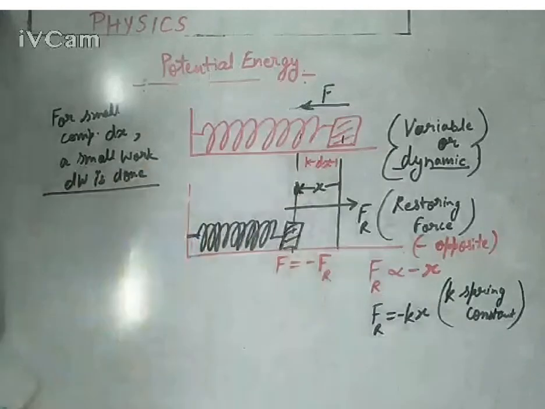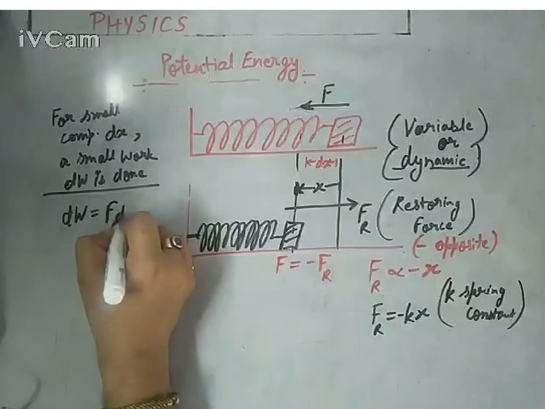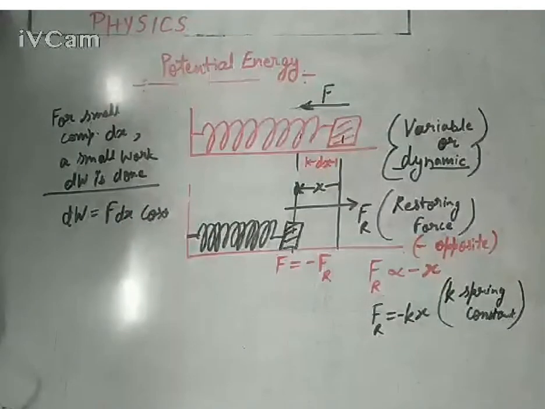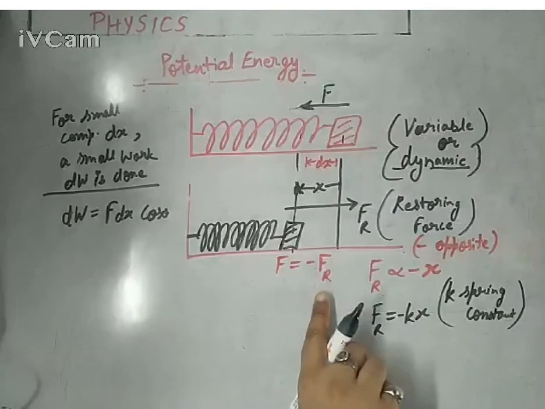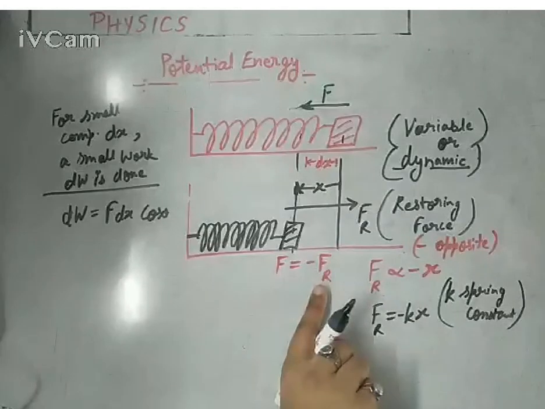So this work would be dw equals F dx cos theta. If you are replacing F by Fr, definitely the angle would be 180. That's why the minus is there.